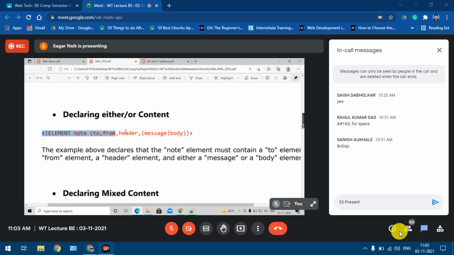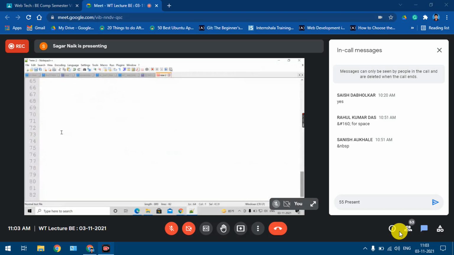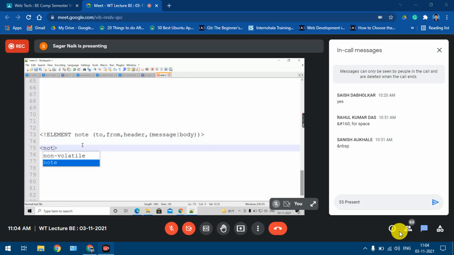So if I try to write one simple XML file with respect to this DTD definition, what will be considered valid? I'm just copy pasting this over here. The DTD is saying the element node is there, it is having to, from, header, and either this or this, but not both. So if I write a simple XML file, you tell me whether this will be valid or not.